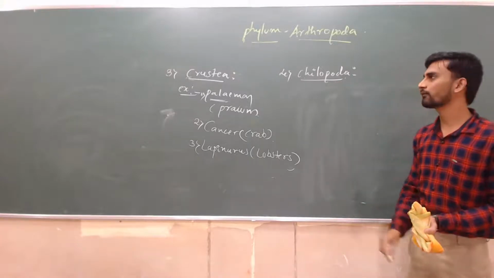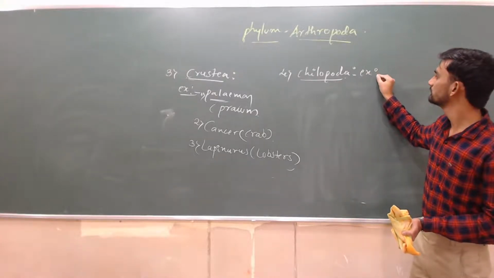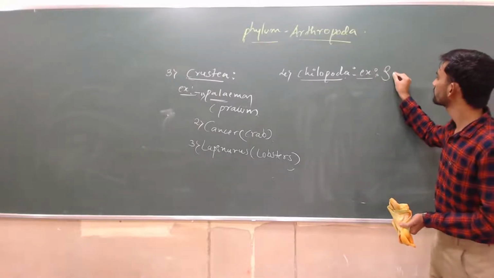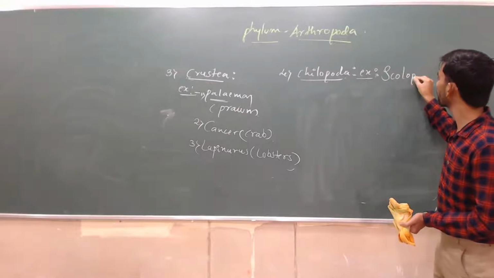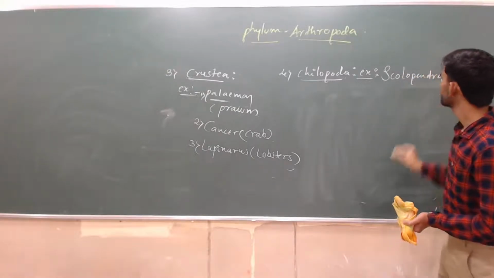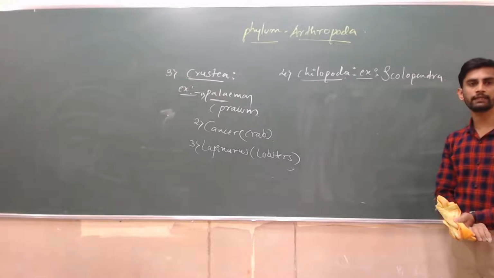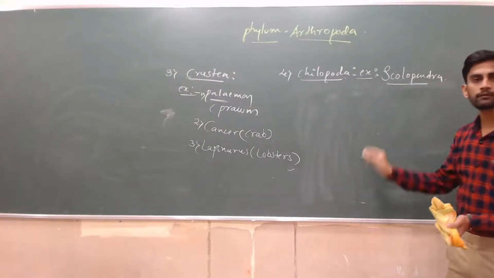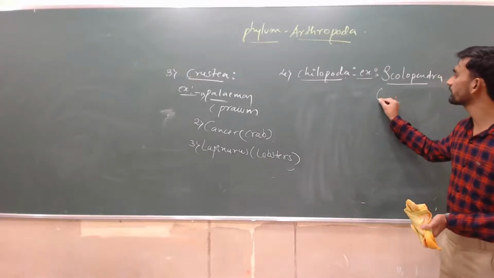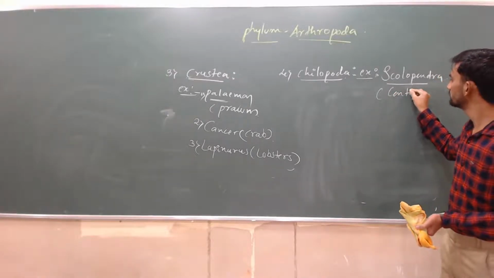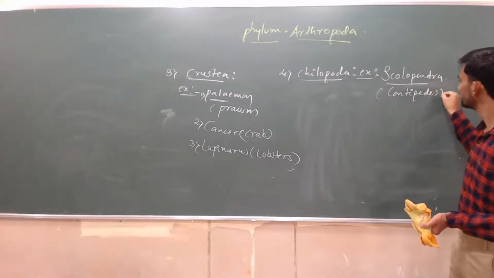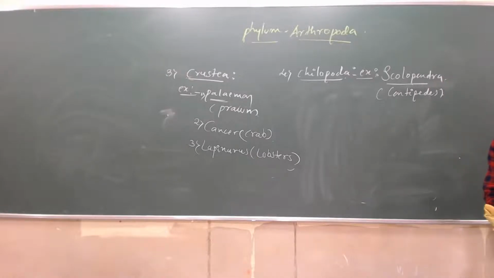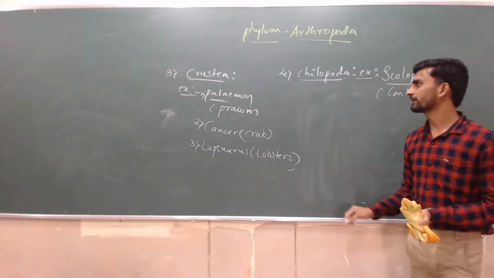Chilopodans, only one example, scientifically called Scolopendra, commonly called centipedes. You heard this word, centipede, millipede?